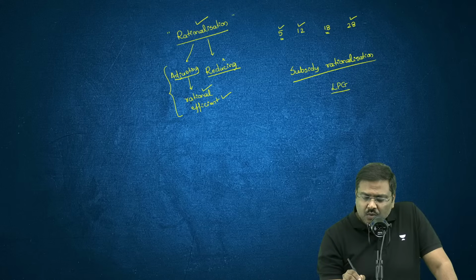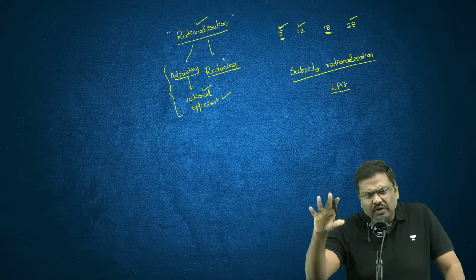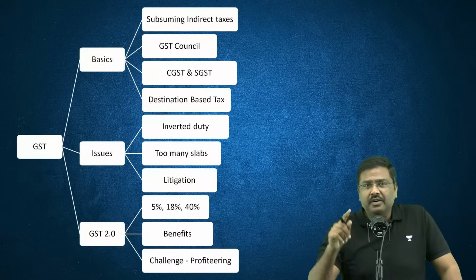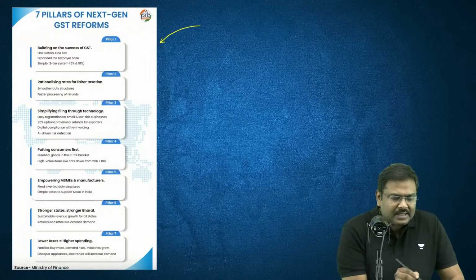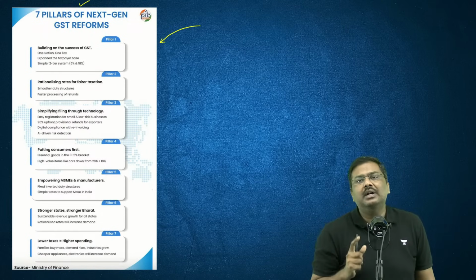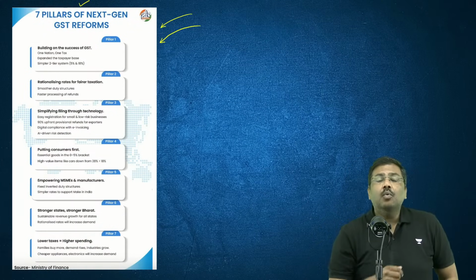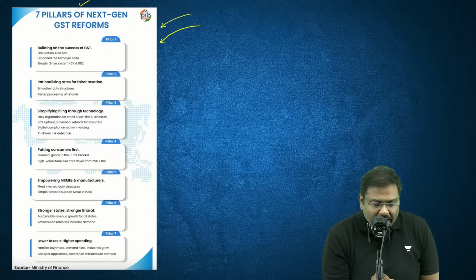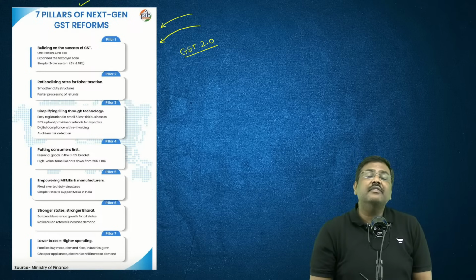Most of the goods and services have been brought under 5% and 18%, and one more rate, 40%. What is the objective? If somebody asks you what the objective is, please look at the 7 pillars. This is according to the government document. According to the government document, these are the 7 pillars, what they are trying to achieve by implementing GST 2.0. What are the 7 pillars?